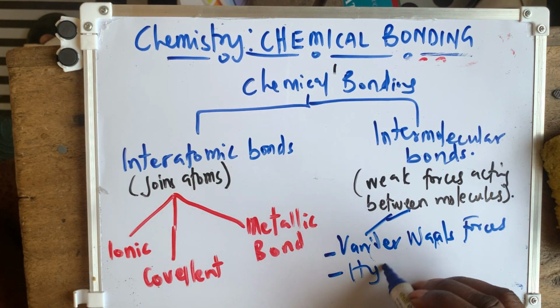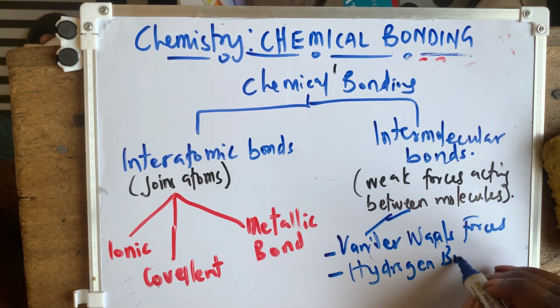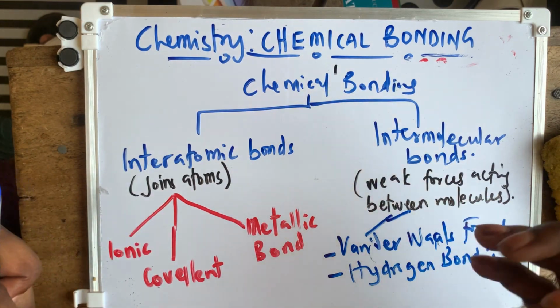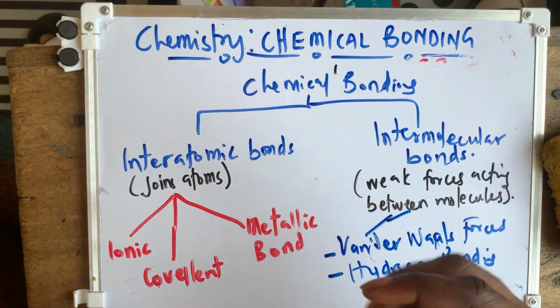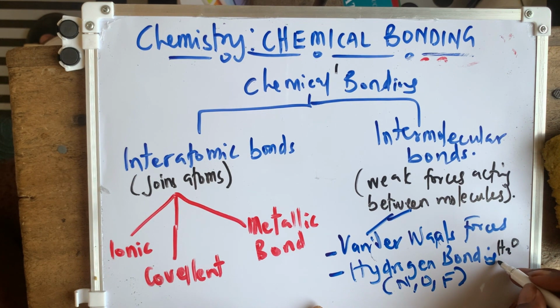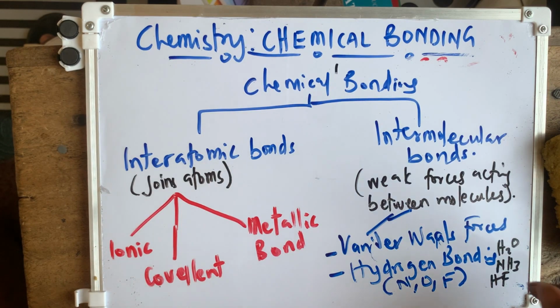And another one, we have what we call the hydrogen bonding. This is a stronger type of intermolecular force that forms when a hydrogen is bonded to a highly electronegative atom. So the highly electronegative atoms, we have nitrogen, oxygen, or fluorine. So anytime you see hydrogen bonded to any of these three elements, they are highly electronegative atoms. The bond between them is hydrogen bonding. So we can have typical examples like the bond in water, the bond in ammonia, the bond in hydrogen fluoride. These are all hydrogen bonding.